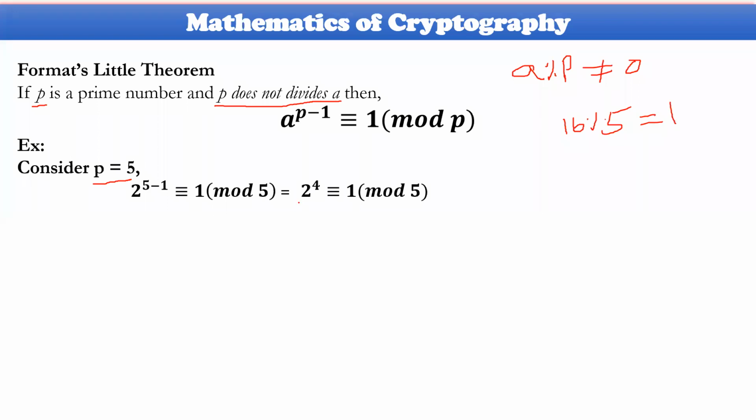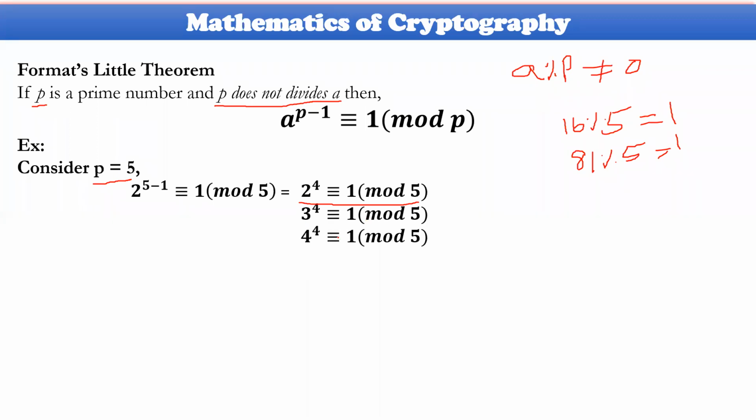So that is what the equality has been displayed. 16 modulus of 5 equal to 1 here. 2 power 4 is congruent to 1 mod 5. That is the meaning here. Similarly, 3 power 4 is congruent to 1. 3 power 4 in the sense 3 3s are 9, 9 to 27, to 81. So 81 modulus of 5 will be equal to 1 here again. So that is why it is also satisfied.